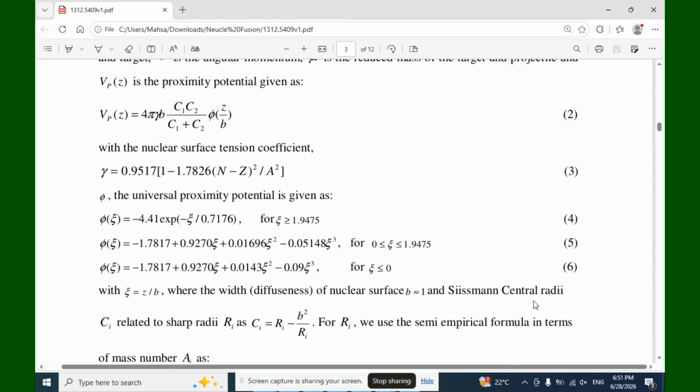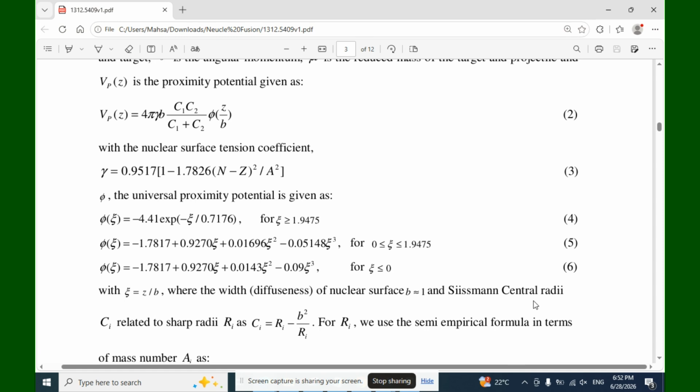φ(ζ) = −1.7817 + 0.9270ζ + 0.01696ζ² − 0.05148ζ³, for ζ between 0 and 1.9475. φ(ζ) = −1.7817 + 0.9270ζ + 0.0143ζ² − 0.09ζ³, with ζ equal to Z divided by b,